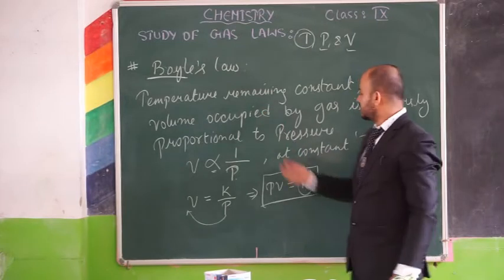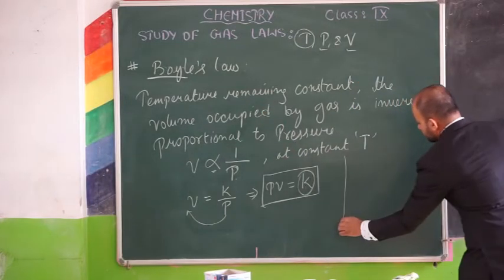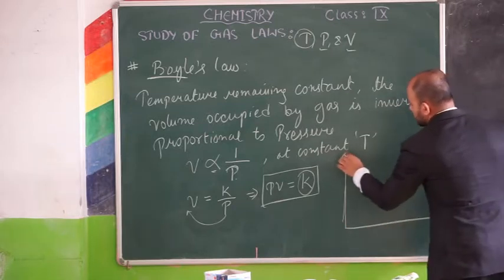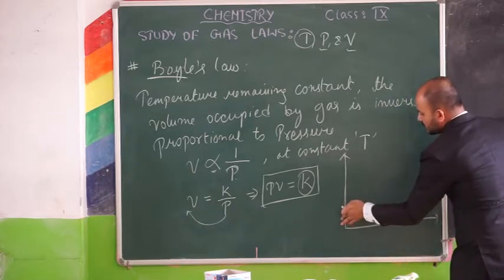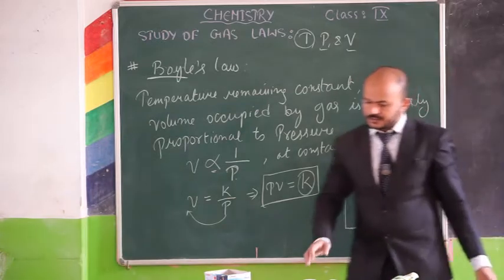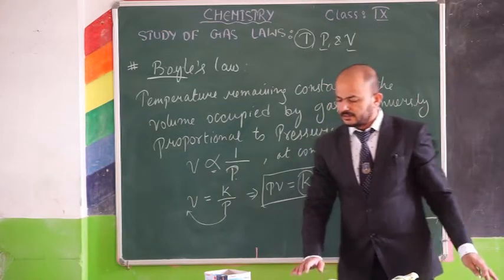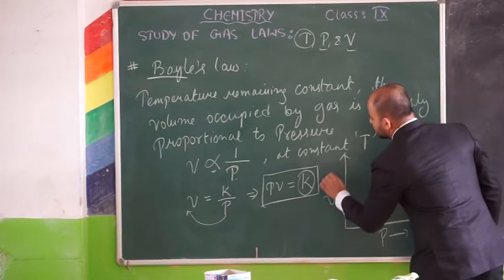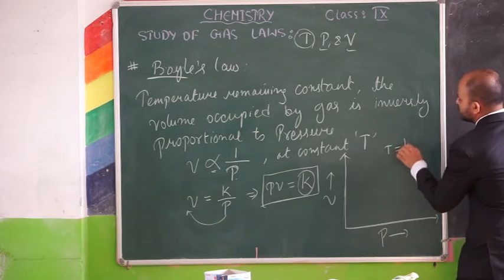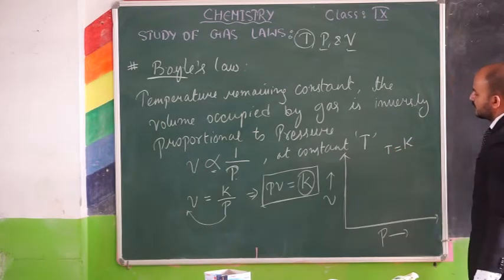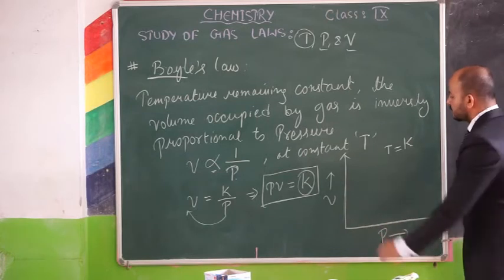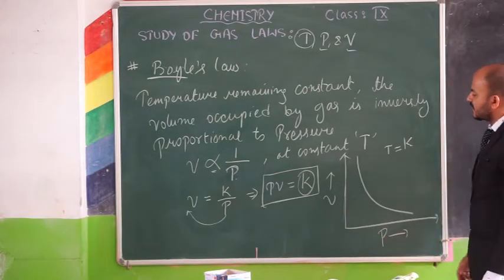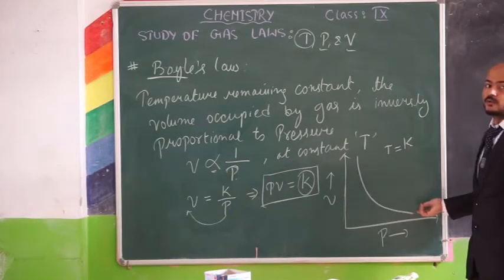Whenever you have an inversely proportional relationship, suppose in your book, pressure is taken on the x-axis and volume on the y-axis. What is constant? Temperature is constant. So in this case, the volume is inversely proportional to pressure, and you get a graph with a negative slope.